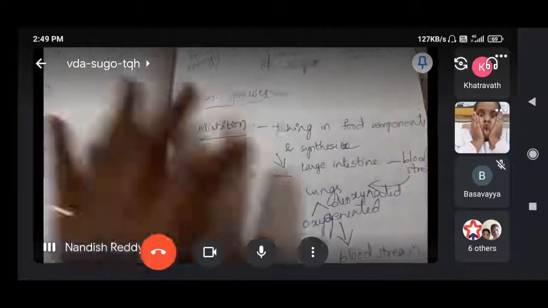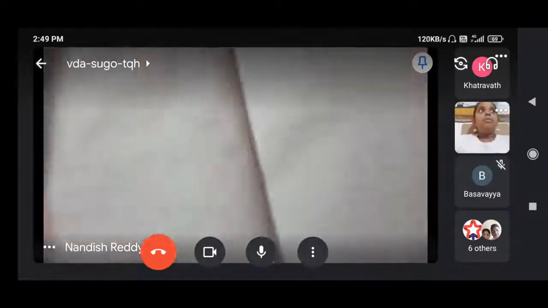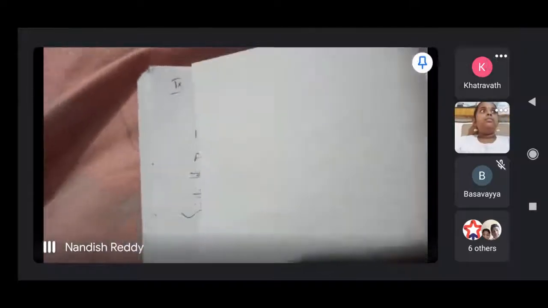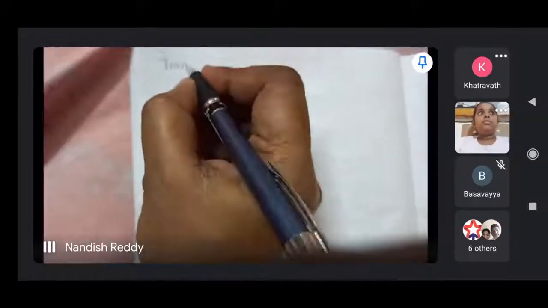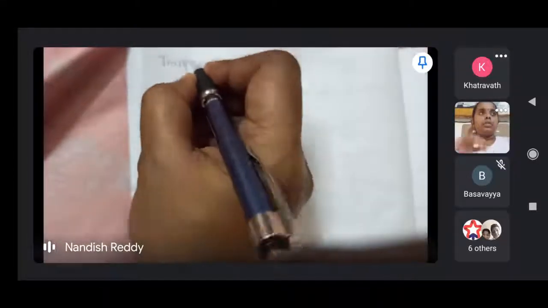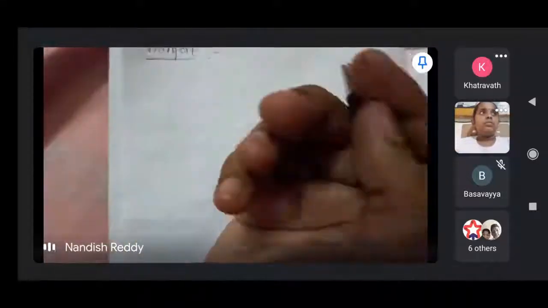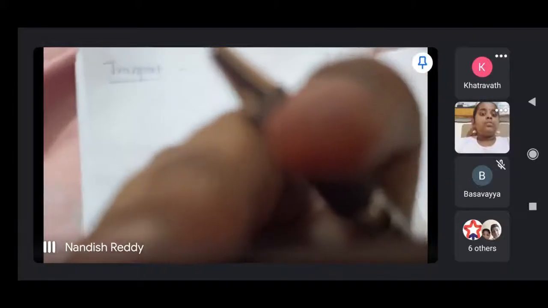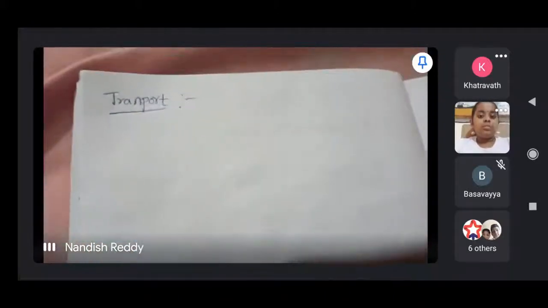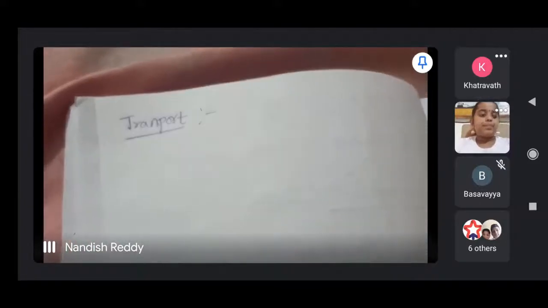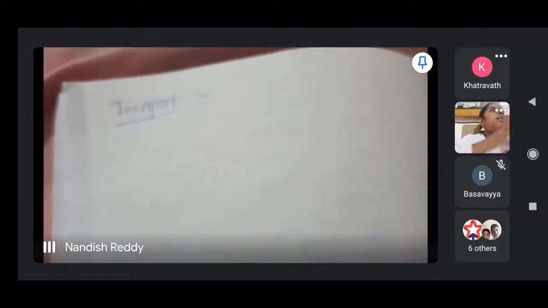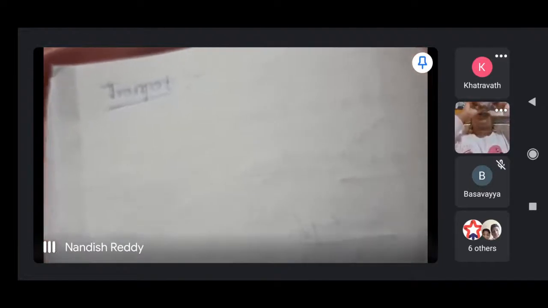And the next one is transport. After getting that energy we have to transport it to the entire body. We have to transport that blood to the entire body, so that each and every cell gets all those nutrients and food components needed for growth and all. So after respiration, transportation is most important.